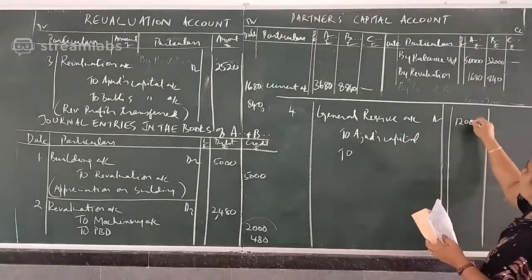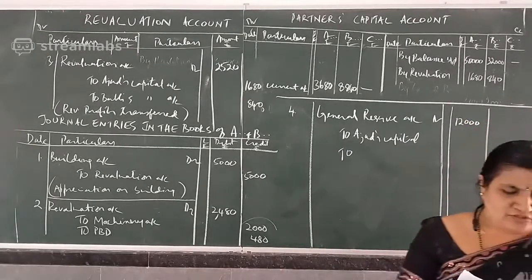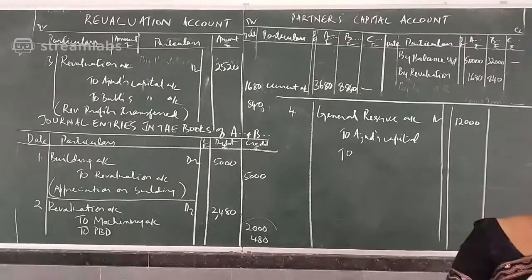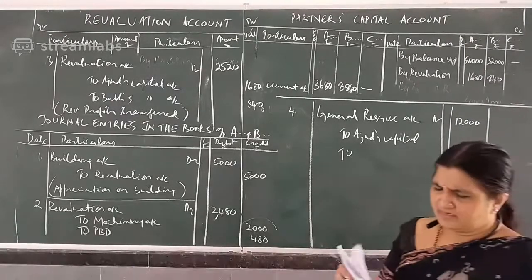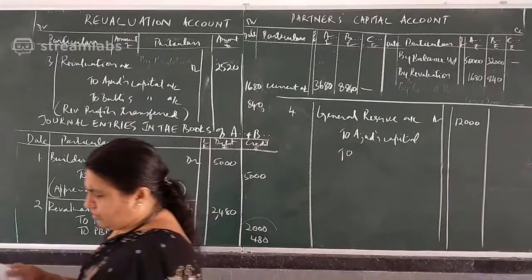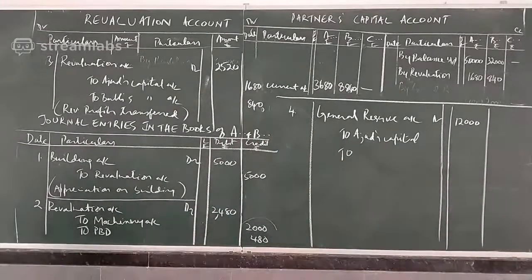Already we wrote the distribution in the capital account. Wrong, general reserve how much given? We took wrong amount. It is 4,000 and 2,000, 6,000.